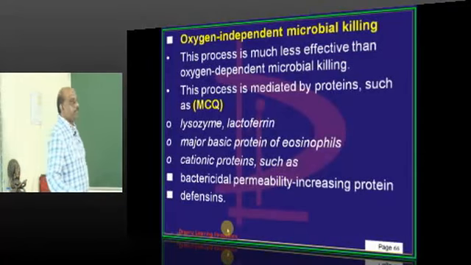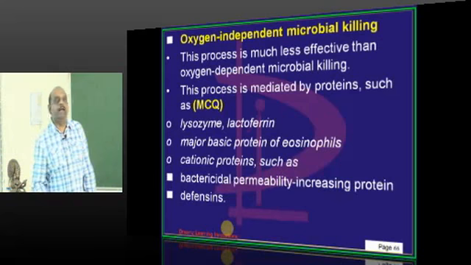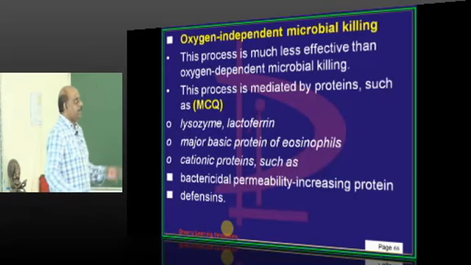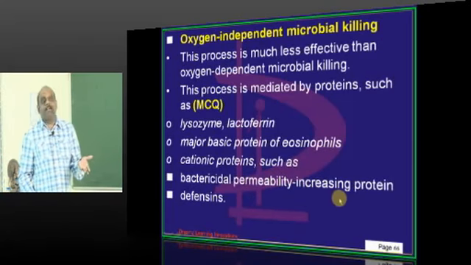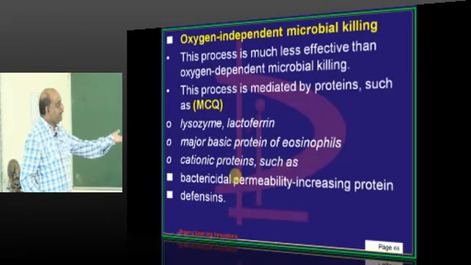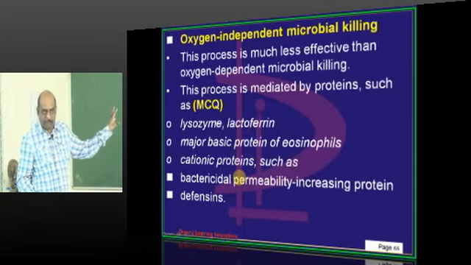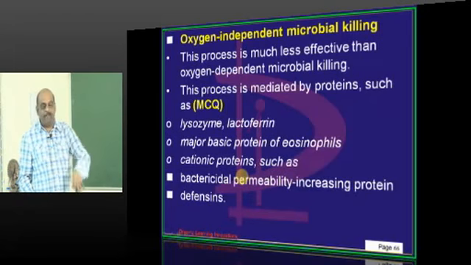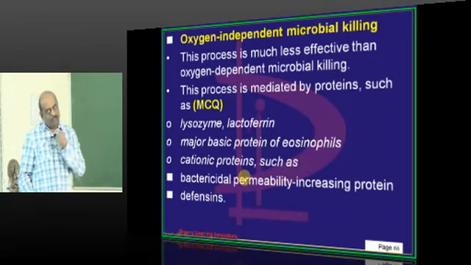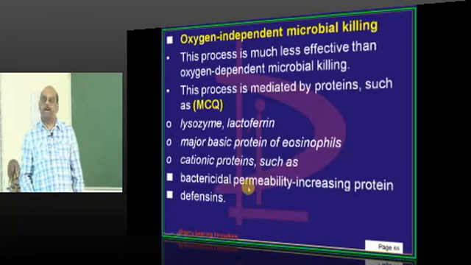Okay. Now, what is meant by oxygen independent microbial killing? The second way of killing an organism which is being phagocytized is through lysozymes, lactoferrin, major basic protein in eosinophils, and cationic proteins like bactericidal permeability increasing protein, and defensins. All these systems are basically proteins. Without the need of oxygen, they will be able to kill that microbe which has been engulfed by the macrophage. So these are all part of the oxygen independent killing, is what needs to be remembered.